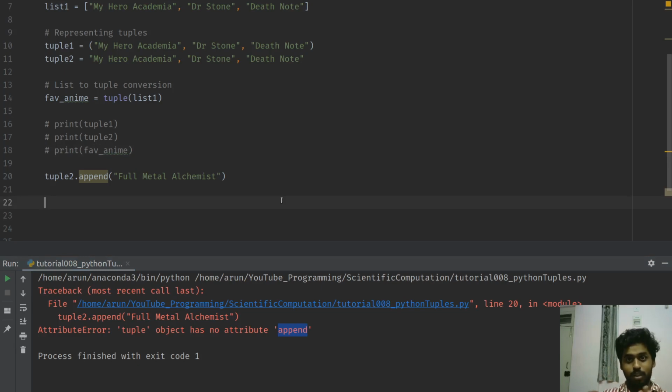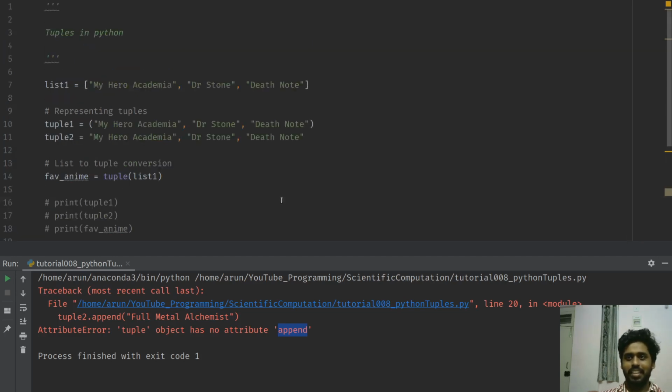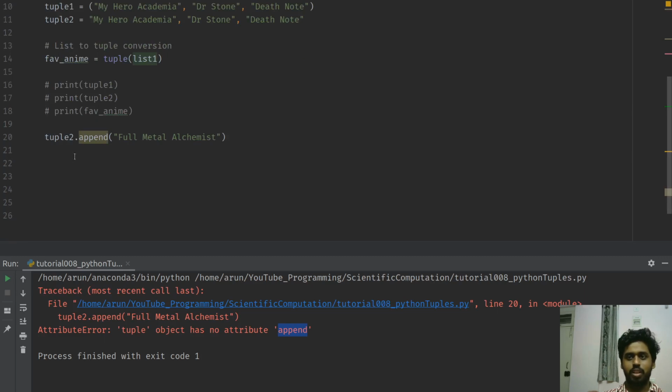Meaning, once you create a tuple, you cannot add anything to it. That's the major key takeaway you can get from here. Once you create a tuple, you can't change it, whatever it be. And that's the importance of tuples. List, you can do whatever you want with it. Tuples, once you create one, you can't do much about it.